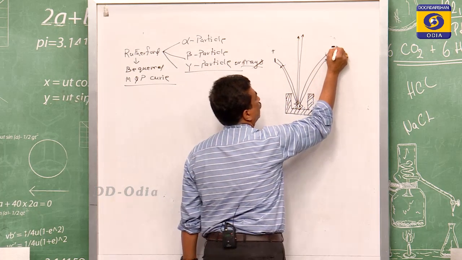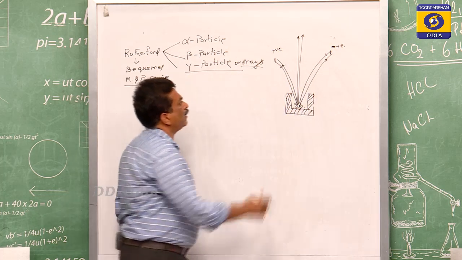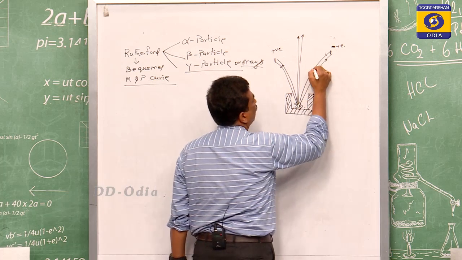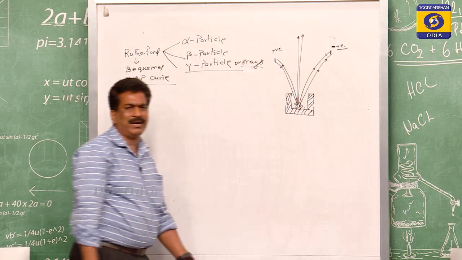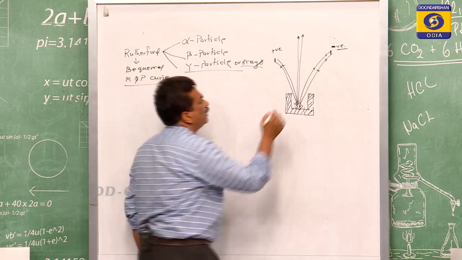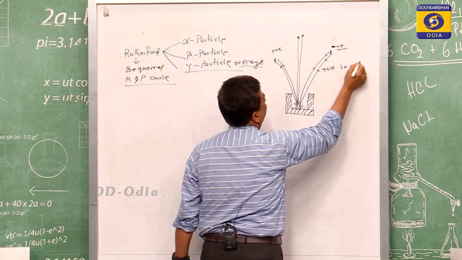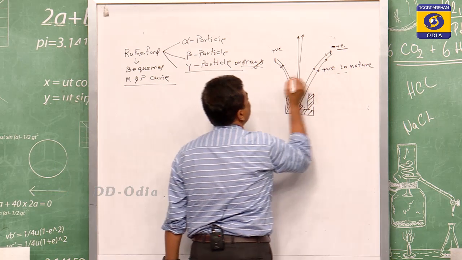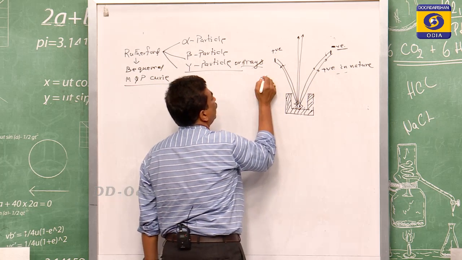Though this is the negative terminal and this is the positive terminal, it was observed that some rays are coming towards the negative terminal. Those coming towards the negative terminal are quite clearly positive in nature, and the rays coming towards the positive terminal are negative in nature.